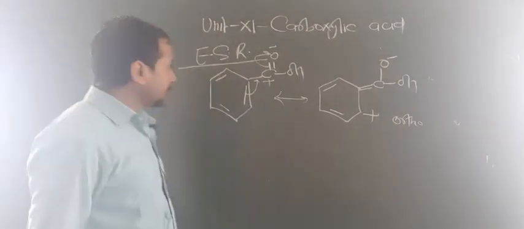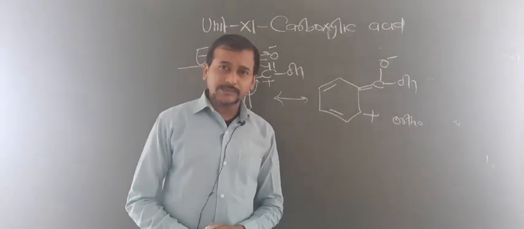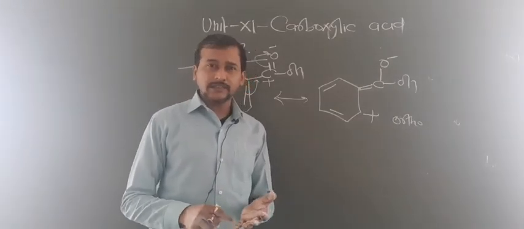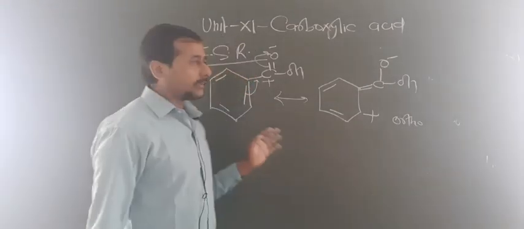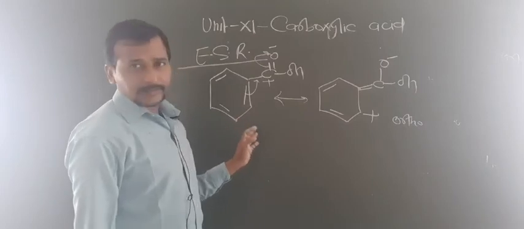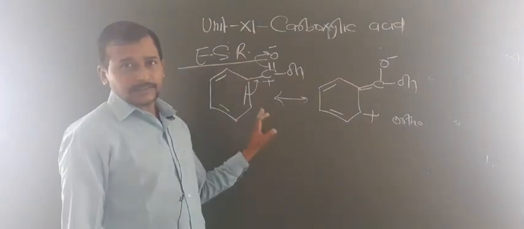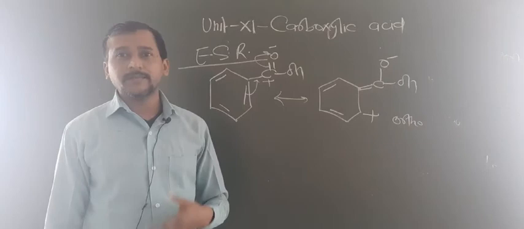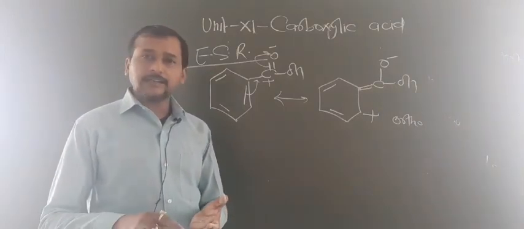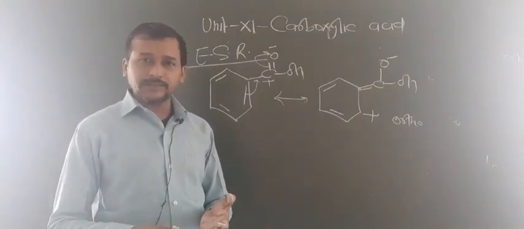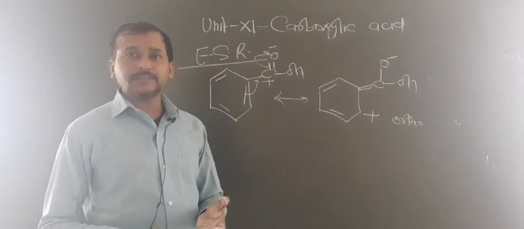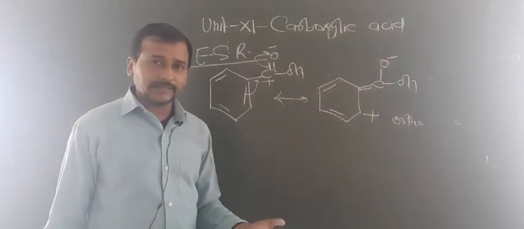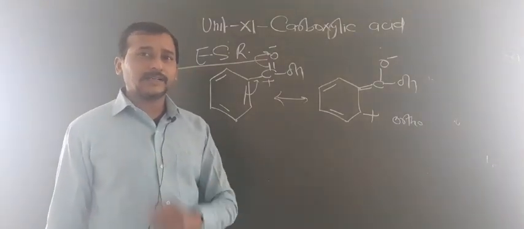So again listen here, out of the chapters haloalkanes, haloarenes, alcohol phenol ether, aldehyde ketones, and acid and amines. Okay, only aldehyde ketones and acid are meta directors. Okay, all the others, that means haloarenes, alcohol phenol ether, that is in case of phenol, and in case of anilines, they are ortho para directors.